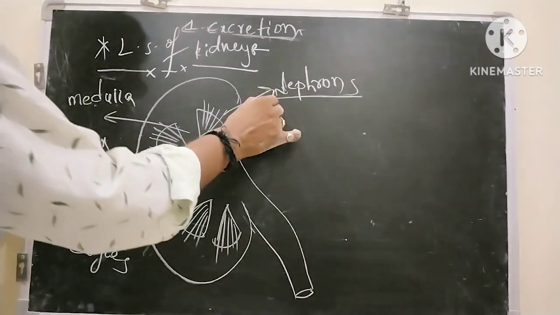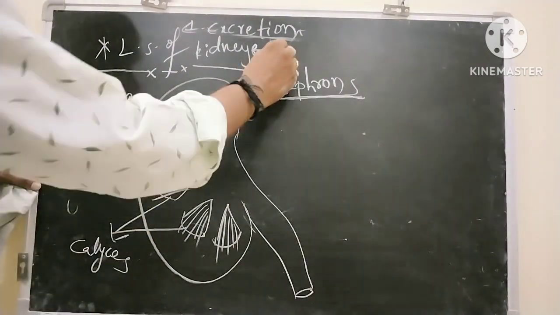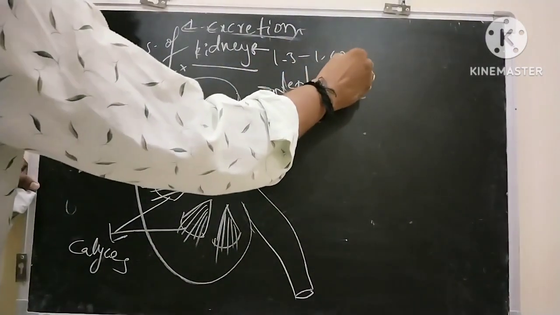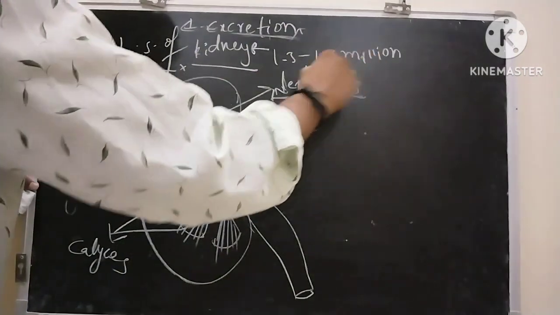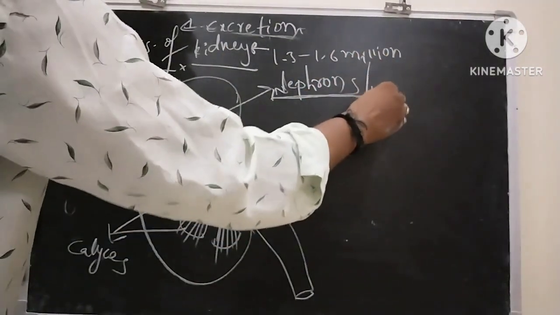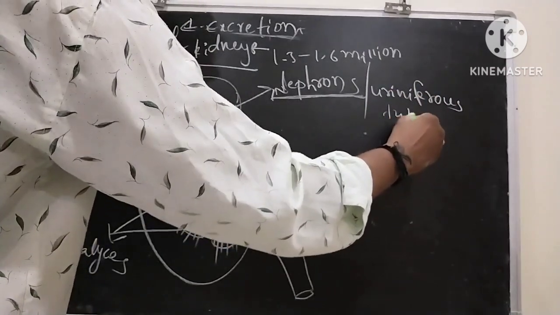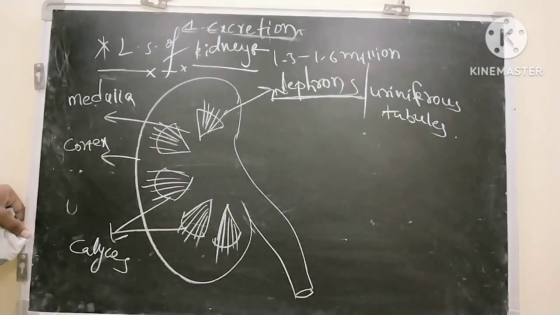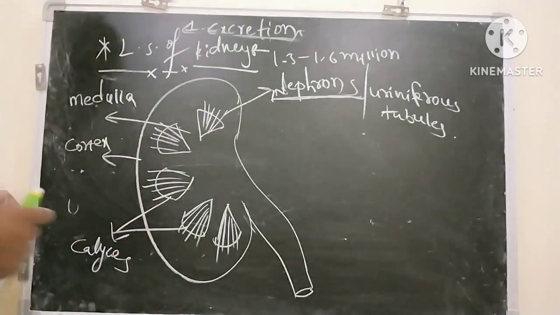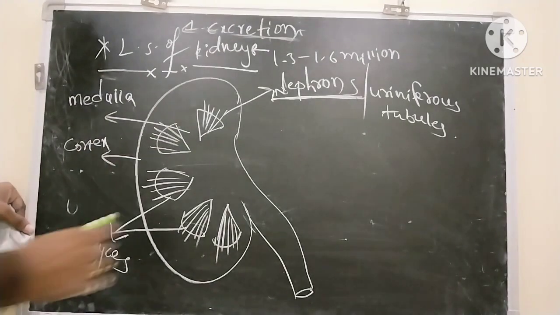Each kidney contains 1.3 to 1.6 million nephrons. These nephrons are also called uriniferous tubules. And these nephrons are microscopic. Nephrons are called the structural and functional unit of kidneys.